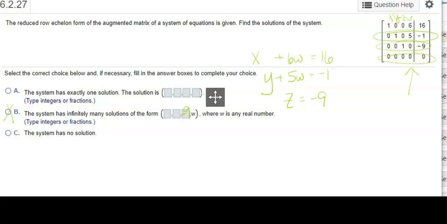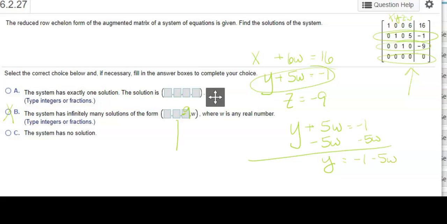Now go back up to this one. I need to write Y in terms of W, because W can be anything. All that means in fancy words is solve for Y. So I'm going to subtract 5W from both sides. Now I know that Y is -1 minus 5W.